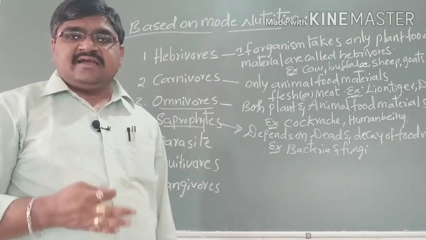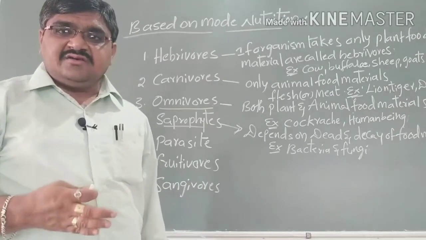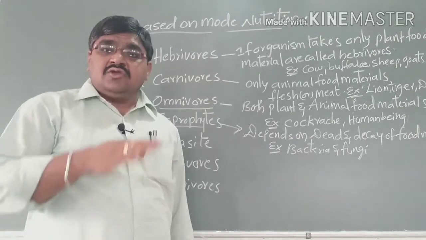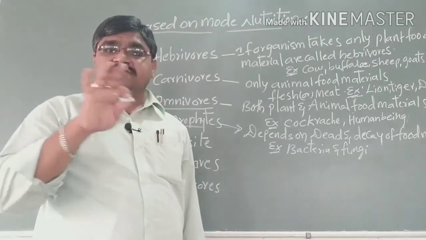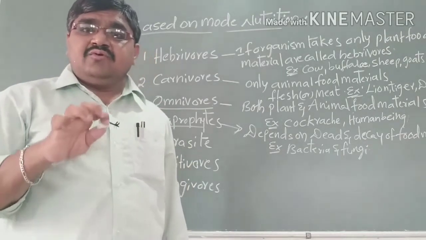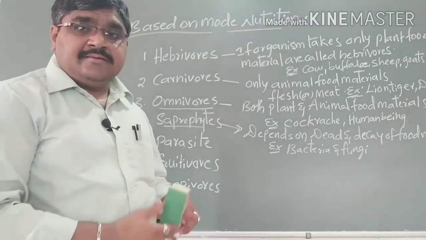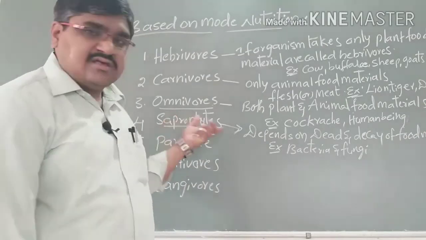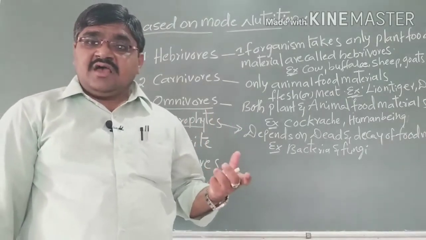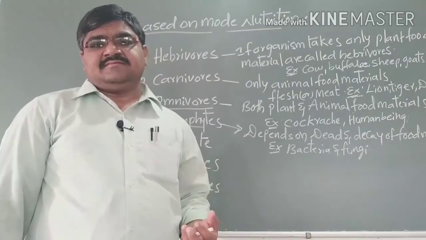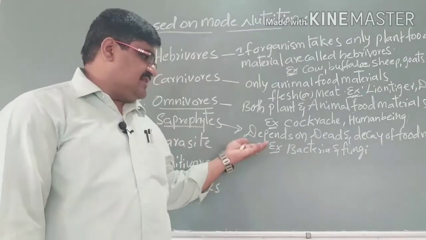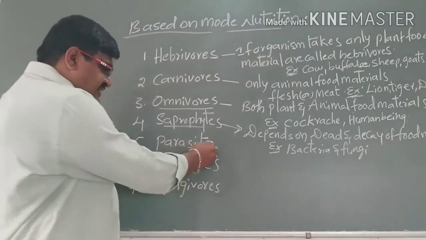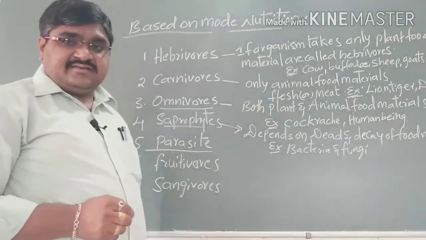If plants and animals die, they act upon the food materials and decompose the complex body into simple inorganic components. Decomposers are the bacteria and fungi.